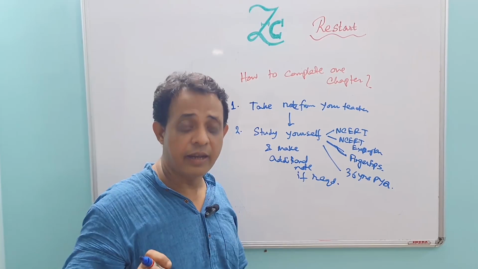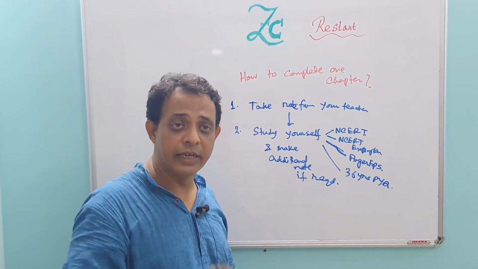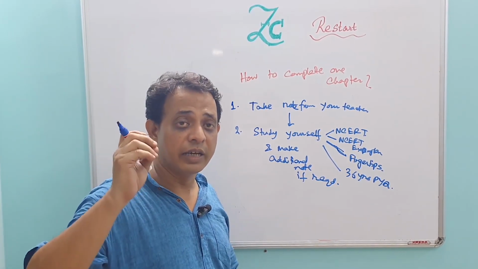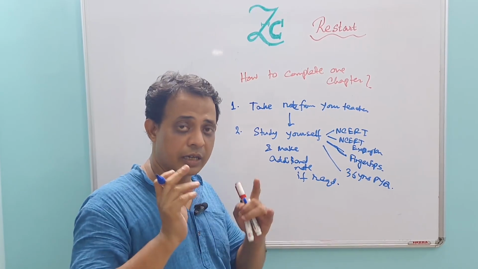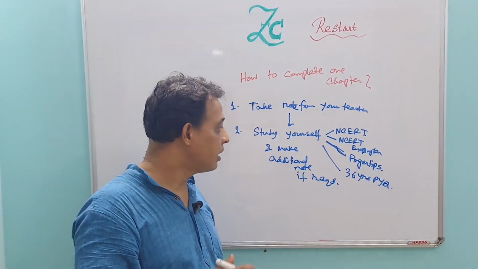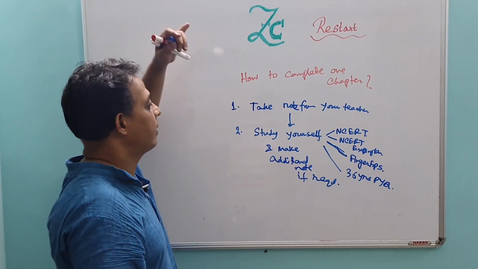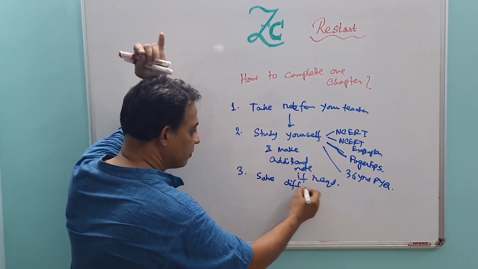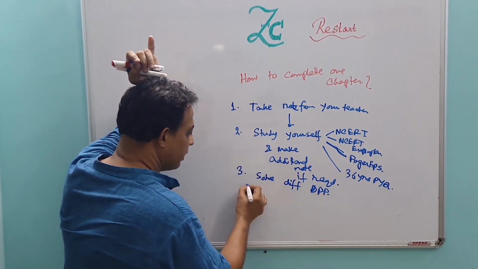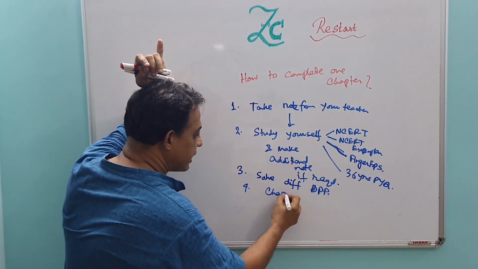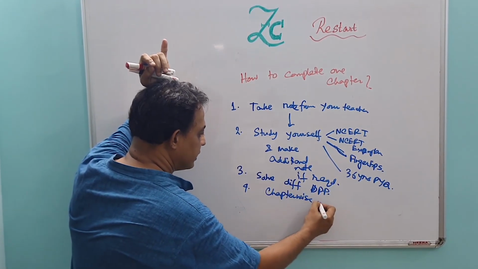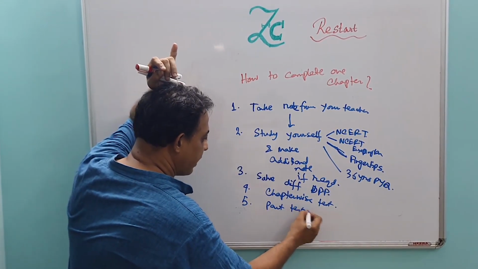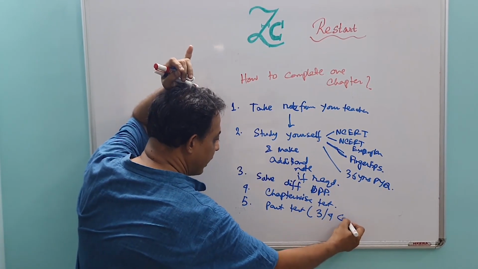And that must be remembered conceptually. I wanted to mean, because you need not remember the fact, but you have to remember the concept, because in the NEET or JEE Main Advanced, concept is required to crack. And next, solve different DPP. Next, you give the chapter wise test, followed by part test. Part test means 3 or 4 combined chapters.